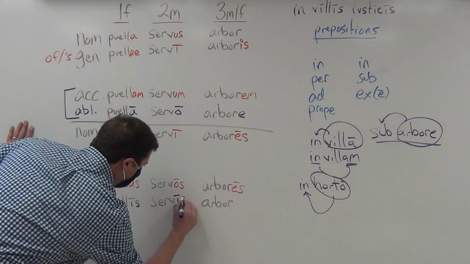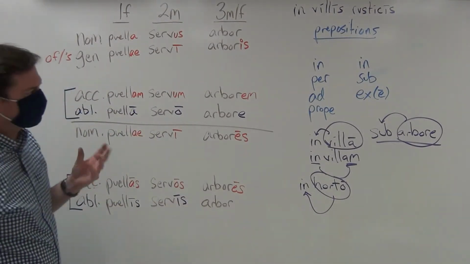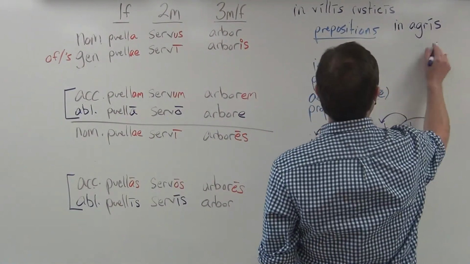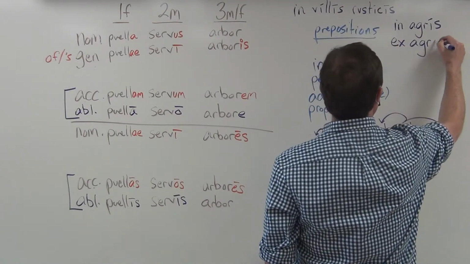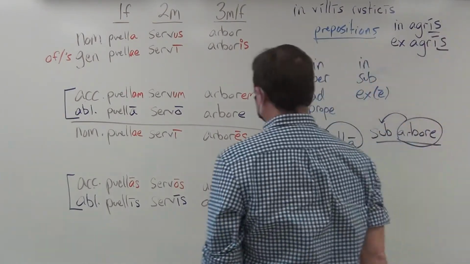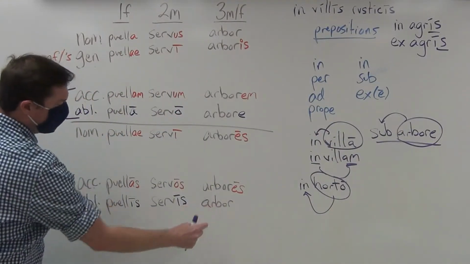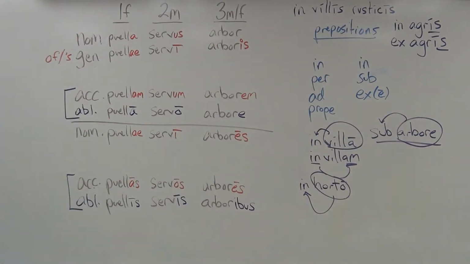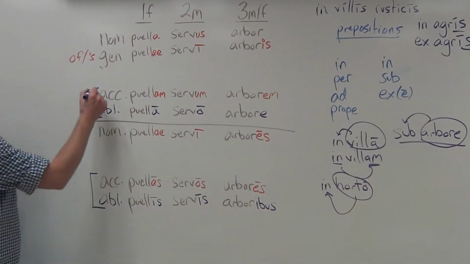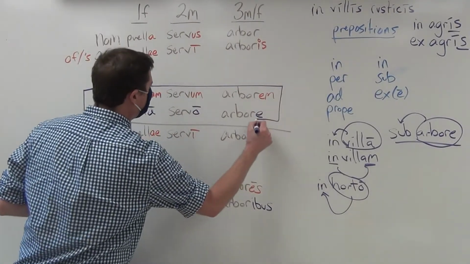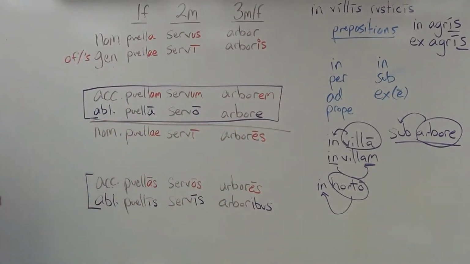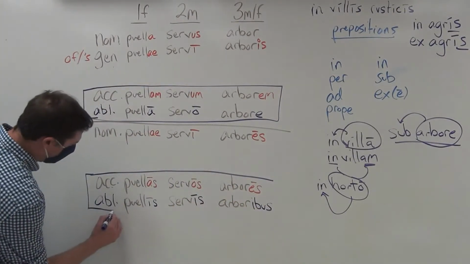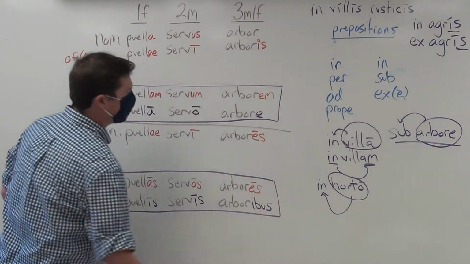It is also a long ī for the ablative, and we have seen in chapter 2, I think it was, in agrīs, in the same way that we saw ex agrīs, second declension. And then finally, over here, the ending is -ibus. And so in chapter 9 it is incredibly important to be aware of all of these endings of the accusative and the ablative, because they are the forms, and the only forms, that a word would be if it is functioning as the object of a preposition.